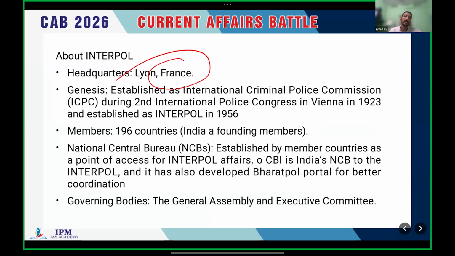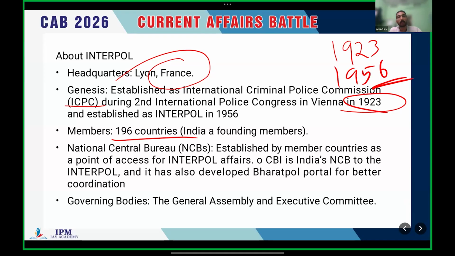Regarding the genesis, it was established as the International Criminal Police Commission, ICPC, during the second International Police Conference in Vienna in 1923. Later, it was changed to Interpol in 1956. Currently, it has 196 member countries, and India is a founding member.